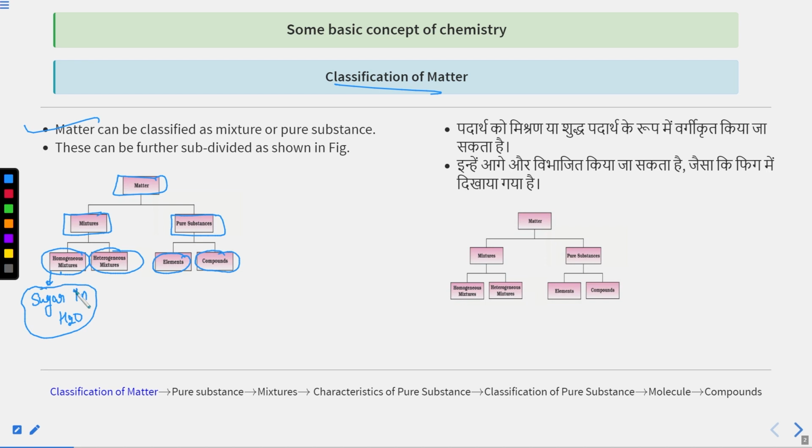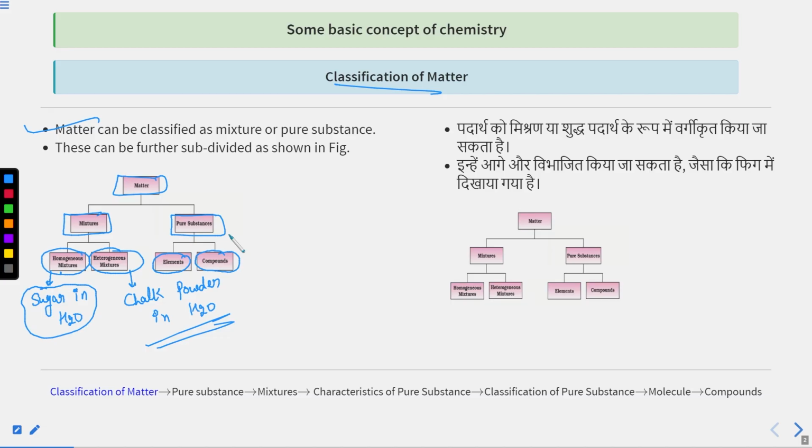So what will happen? Sugar in water is a mixture. And what type of mixture? It is a homogeneous mixture. Sugar is a pure substance. Water is a pure substance. Heterogeneous mixture: suppose you are taking chalk powder in water, H2O.